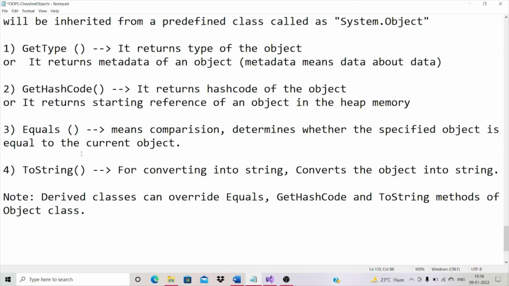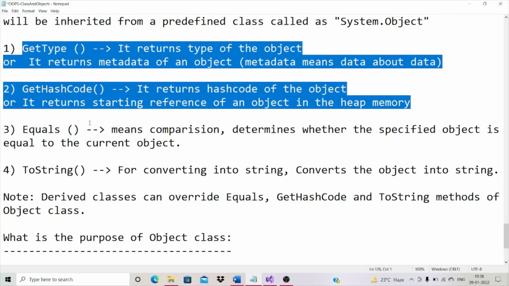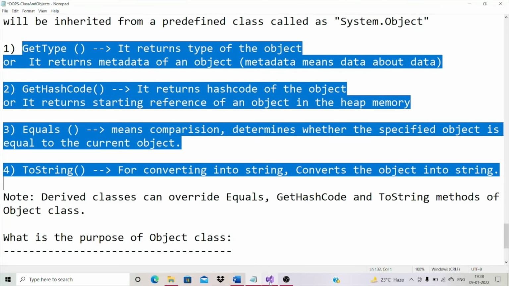Okay, now what is the purpose of the object class? We can use all these methods provided by the object class.